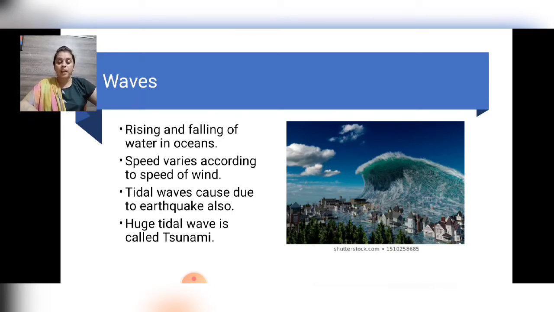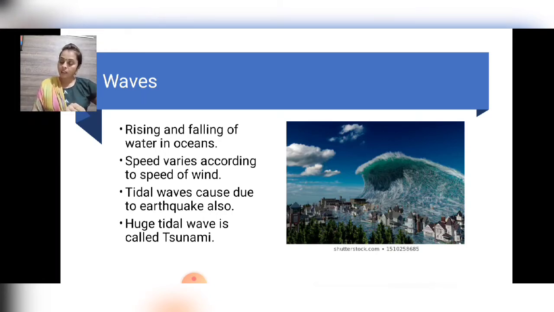These waves travel at a speed of more than 700 km per hour. The tsunami of 2004 caused widespread damage in the coastal areas of India, especially Tamil Nadu, on the eve of December, the 24th of December. People were gathered over there to celebrate Christmas or the New Year, and at that time the tsunami hit Tamil Nadu and huge destruction took place.